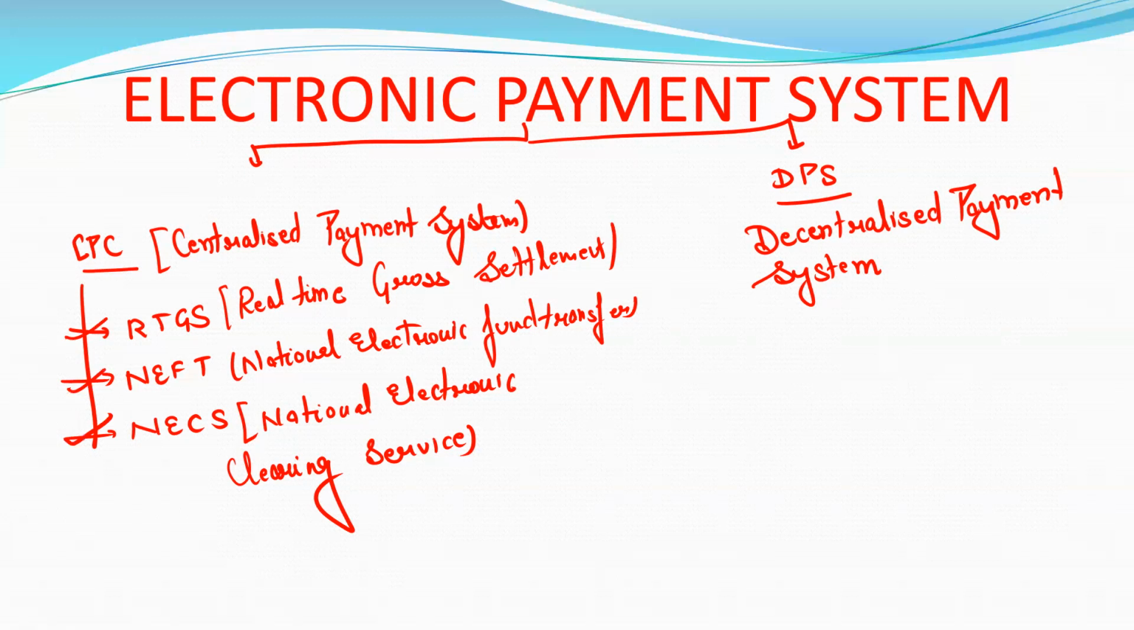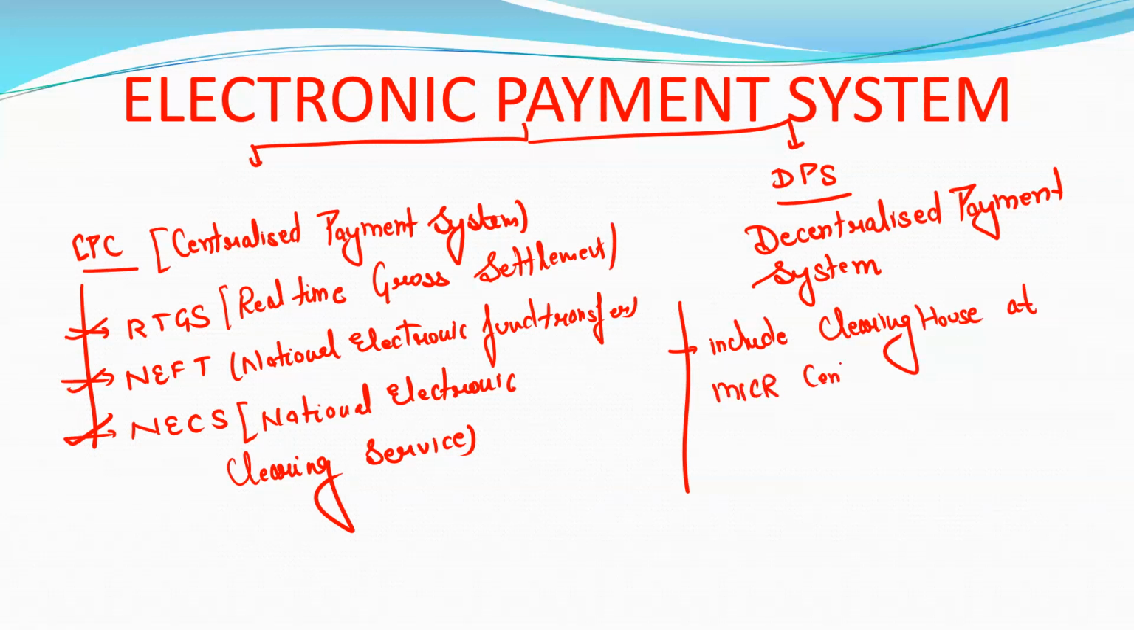And what comes under the DPS, Decentralized Payment System? Basically, it includes clearing house at MICR centers, including CTS, or we can say check truncation system. And it also includes ECS.